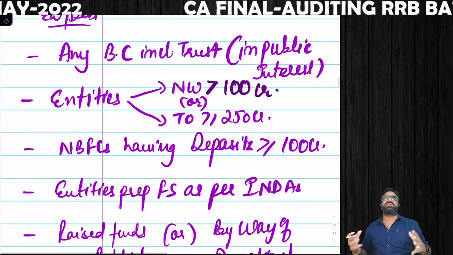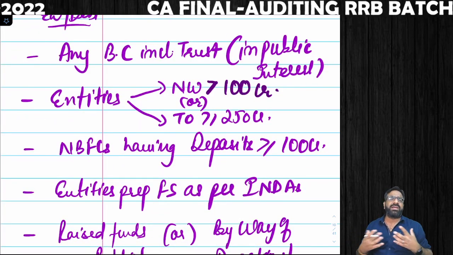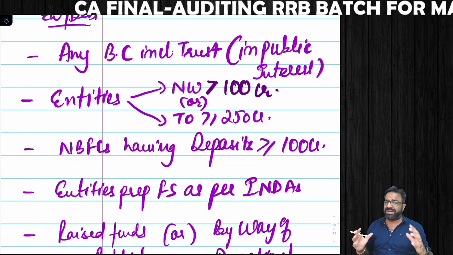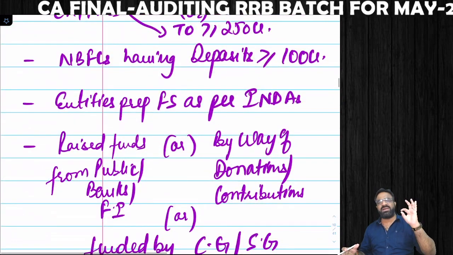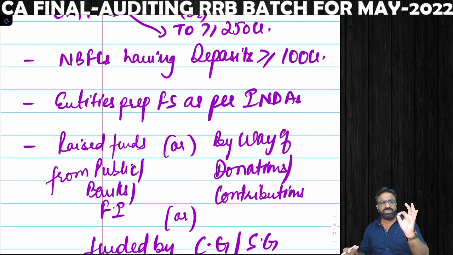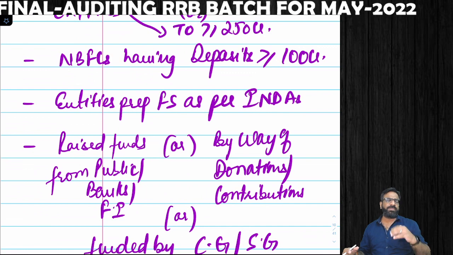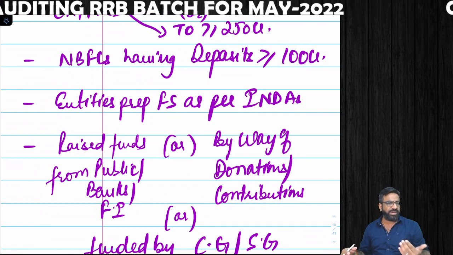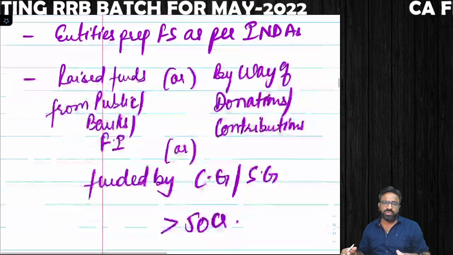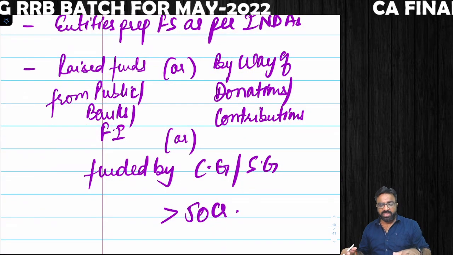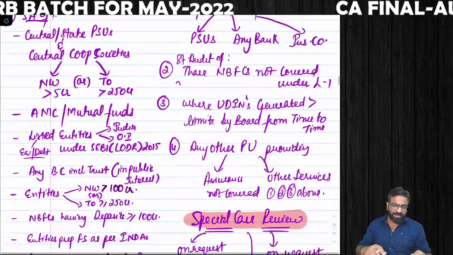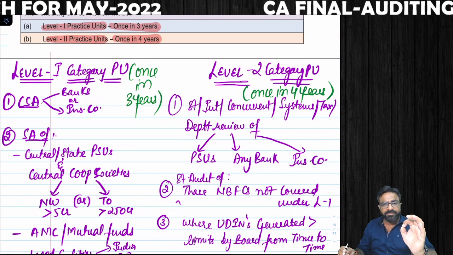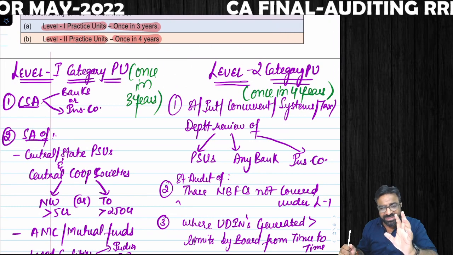Next one, NBFC which has accepted the deposit for greater than equal to 100 crores, entities which are preparing their financial statement as per INDAS, and companies which have raised the funds from the banks, financial institutions or from the public by way of donations or contributions or funded by central government or state government for more than 50 crores. So in that case, you will be treated as a level 1 category practicing unit, and your peer review will be conducted once in 3 years.